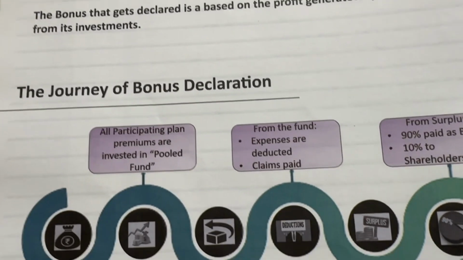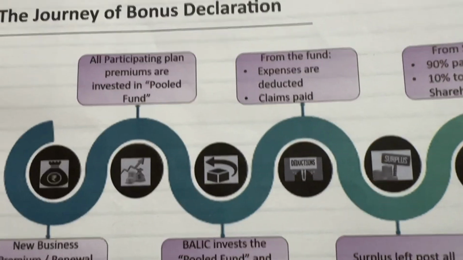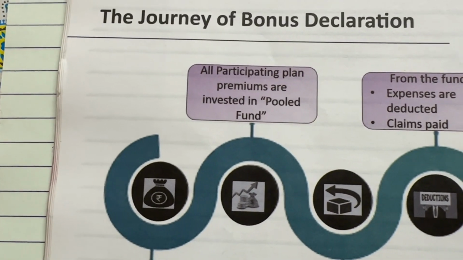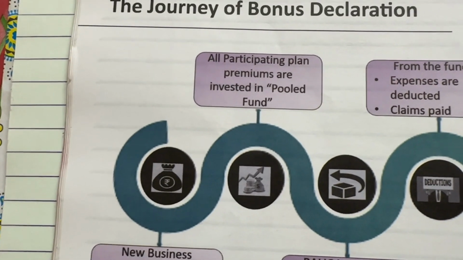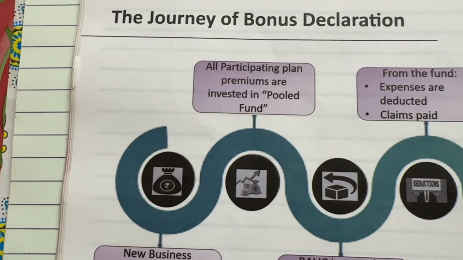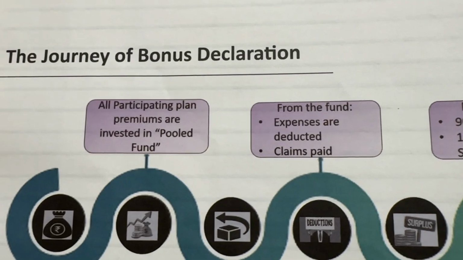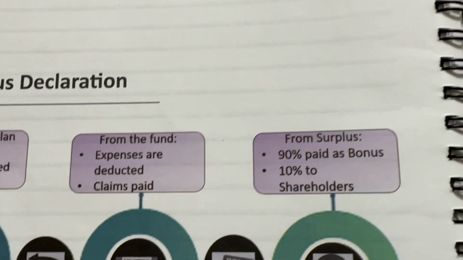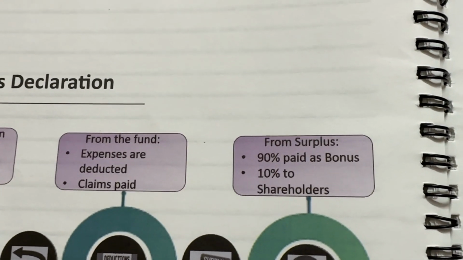So see, they have given the architecture, the journey of bonus declaration. All participating plan premiums are invested in a pooled fund. Pooled fund means mutual fund, right? In a mutual fund, all kinds of products like equity, debt, hybrid fund, growth fund. We will see that in the mutual fund classes. So see, from the fund, expenses are deducted and claims paid. Then from the surplus, 90% is paid as bonus, 10% to shareholders.